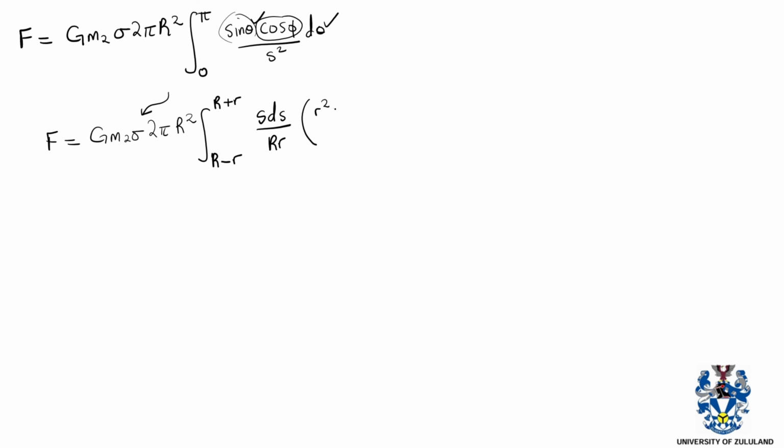We're just going to substitute our equation, r squared plus s squared minus capital R squared over 2rs. And then you can see that here we have got 1 over s squared in our integral. So s squared, we didn't change it because it's already in the form of s. We don't really have to change it.